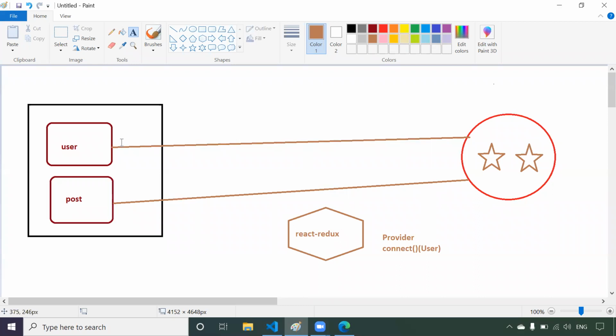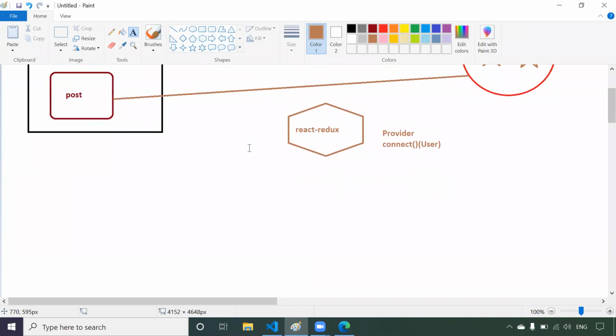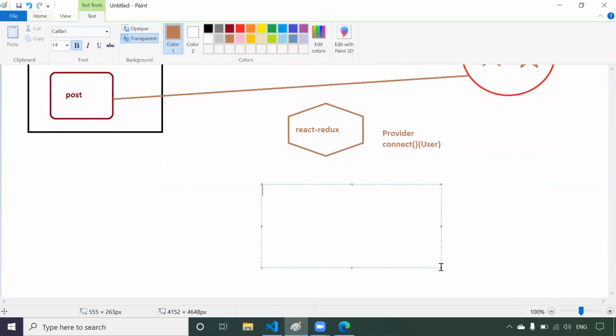But a component cannot take data directly from the store. We know that a component doesn't have the permission to do any operations on the store. So what React Redux is telling us is that I have the connect function, and you are calling this function by passing your component. Yes, you are done. Now I have one callback function.